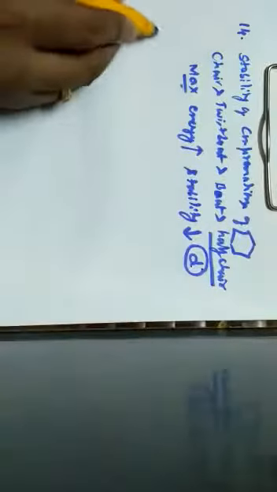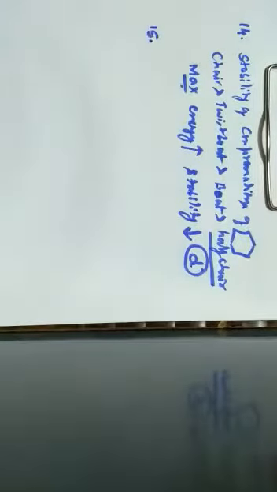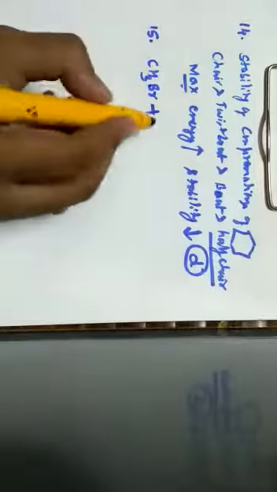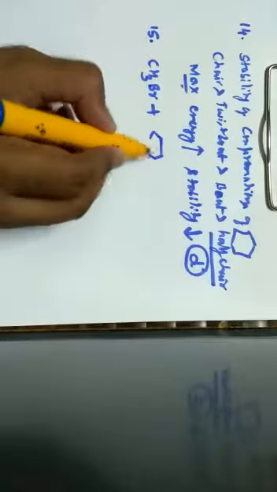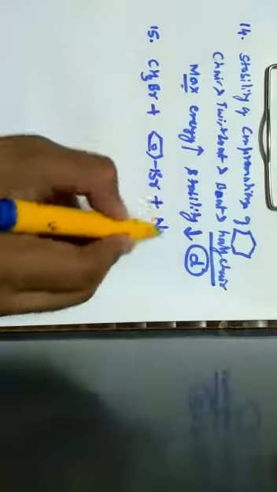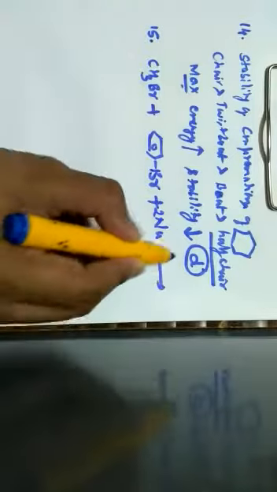Next one, question number 15. Which one of the following is not formed when a mixture of methyl bromide and bromobenzene is heated with sodium metal in the presence of dry ether? They have given one reactant, methyl bromide, and the other reactant, bromobenzene. This is reacted with sodium metal in the presence of ether solvent.